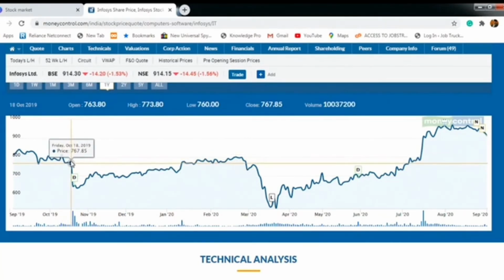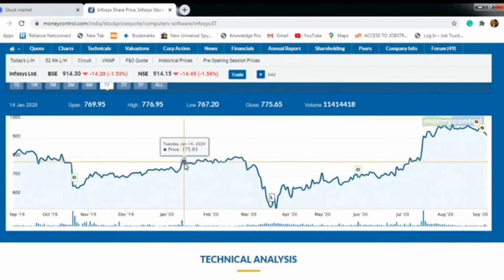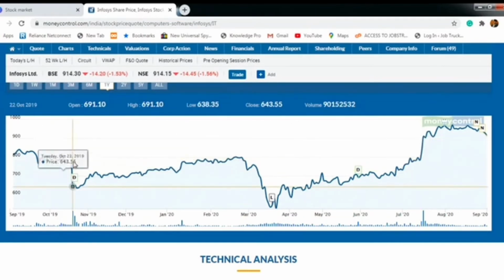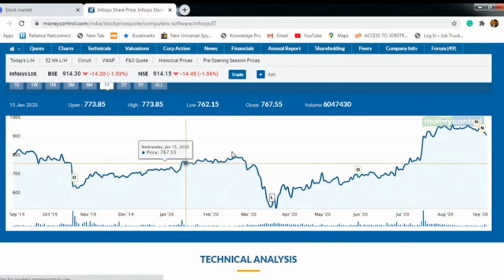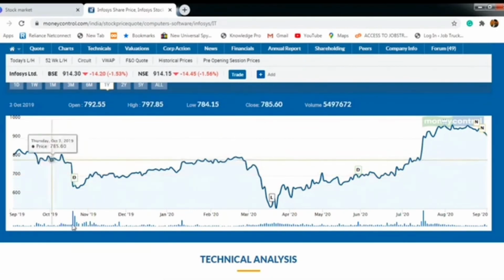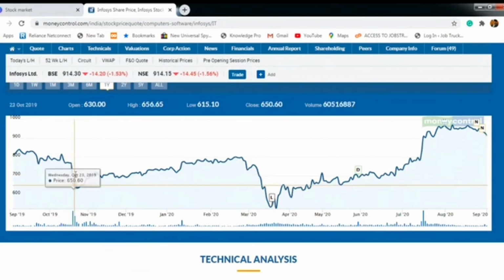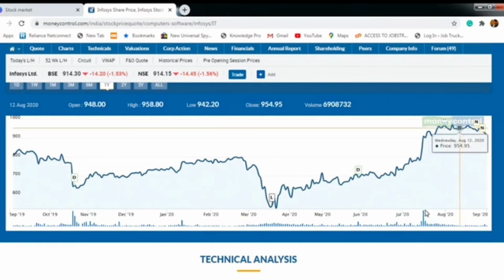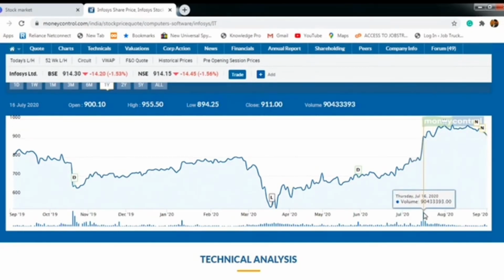So since there is a volume bounce, you can be confident that the price won't fall, because of the volume increase. From Infosys' historical performance and chart, we can conclude that when volume is increasing, the price fluctuation will be there, but it will be constant. They won't change. Then you can understand clearly when you analyze these examples and charts.